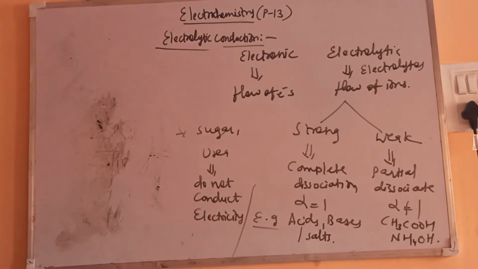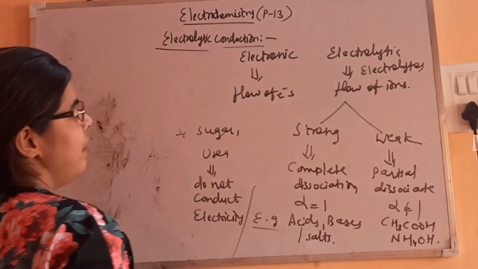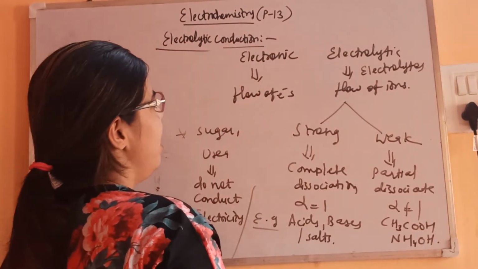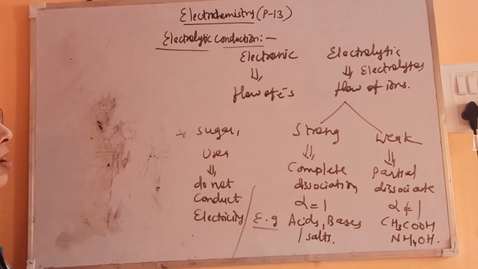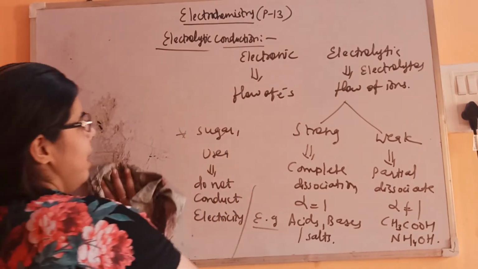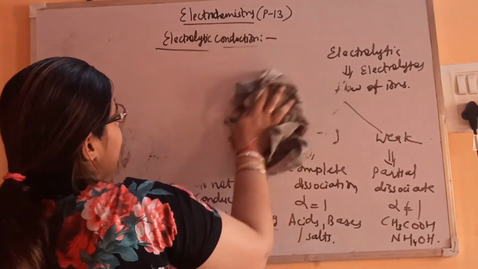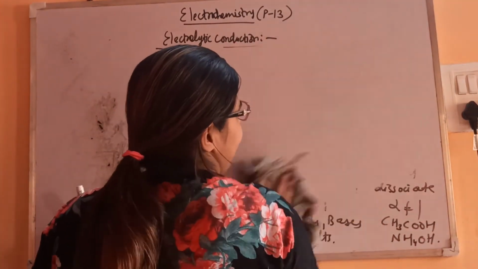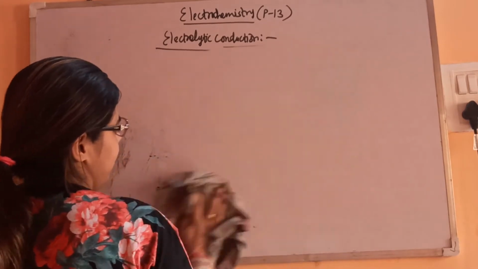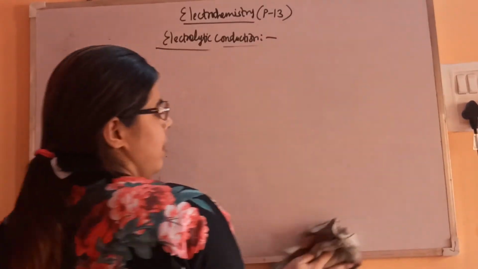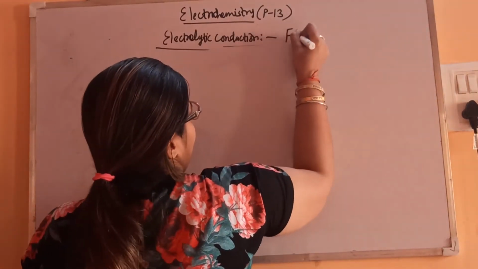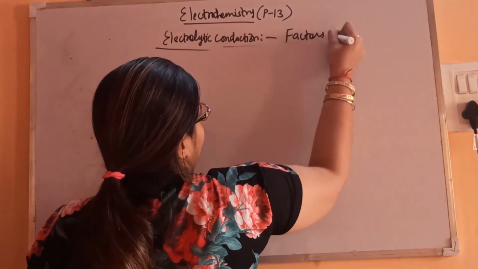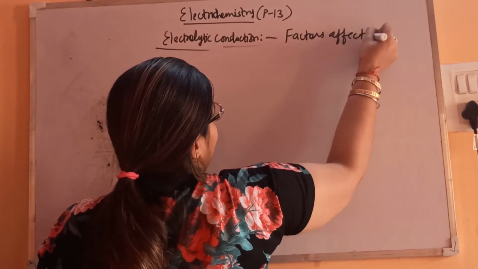Let's see the factors affecting electrolytic conduction. Finally we have to focus on electrolytic conduction, not electronic, but the difference was important, that's why we have seen it.